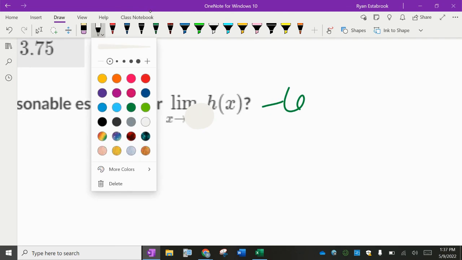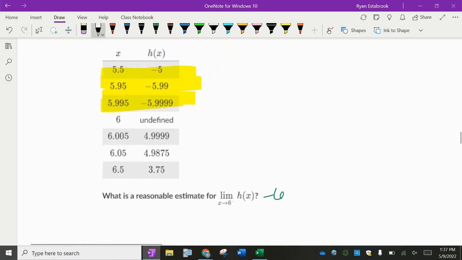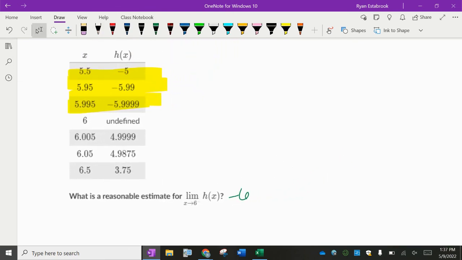Imagine, though, what if there's a double-sided limit and it said, what is the limit as x approaches 6? Then what would the answer have been? Does not exist because they're going towards different values. Okay. But it does have that negative sign, so here is our correct answer.